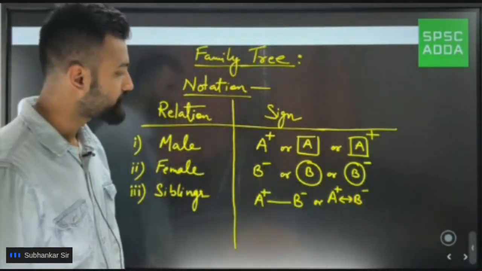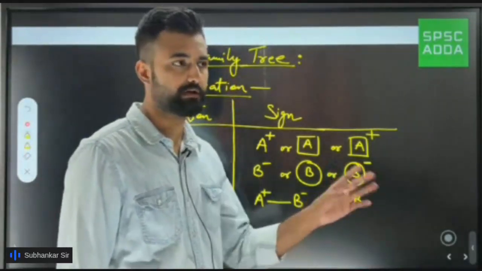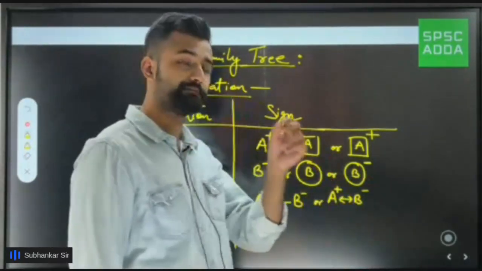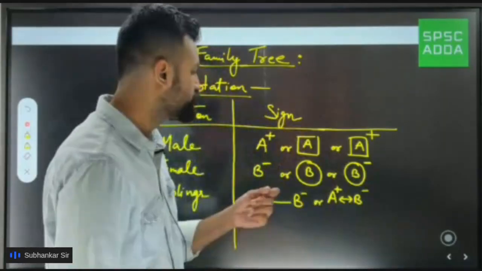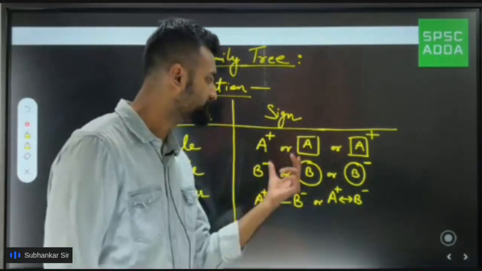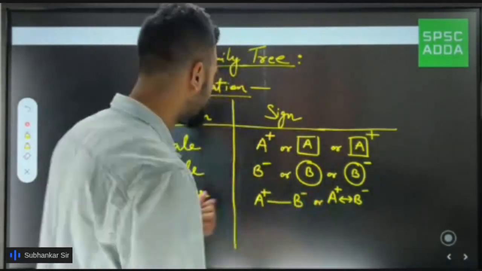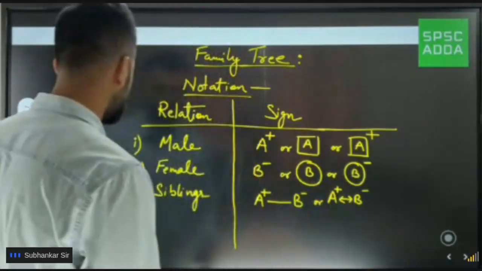But we are not going to use this. It's a waste of time, because to make an arrow you'll need like 2-3 seconds, and in the exam each second counts. So we are not going to stick to this; we are going to stick to whatever I wrote first. These are the symbols and notations that we are going to use to solve the question. Now next part, couple.